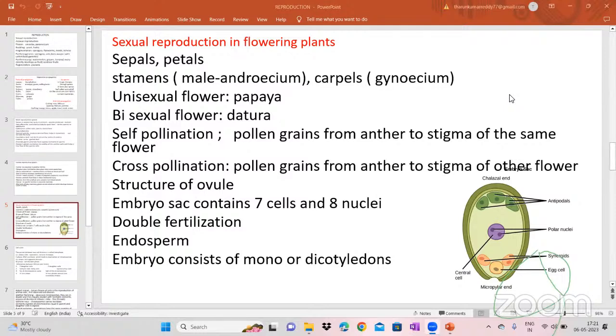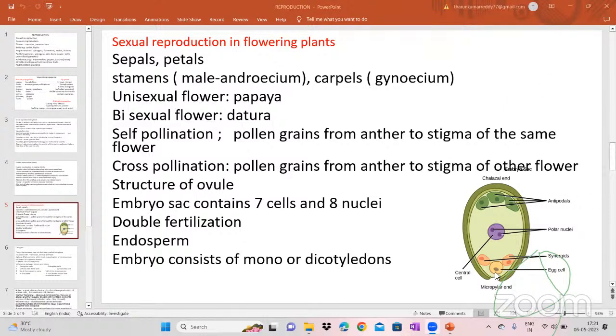The first fuses with the egg cell, which leads to zygote formation. And then the other male gamete fuses with the polar nuclei. Already 2 nuclei are there, and this another nucleus is present in the male gamete. So that type of fertilization is called double fertilization.